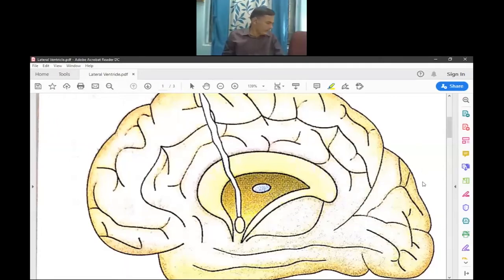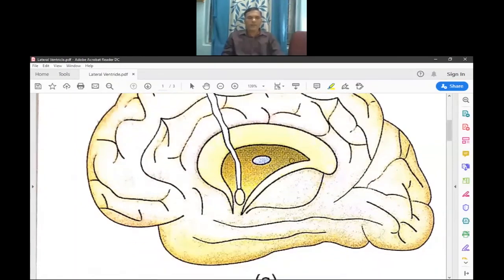So this is the introduction and location of the lateral ventricle. Then the parts, or components, of the lateral ventricle. The components are first the central part, and there are three horns: the anterior horn, the posterior horn and the inferior horn.